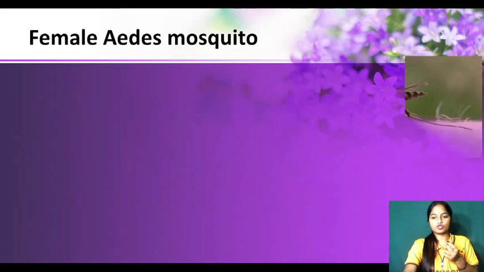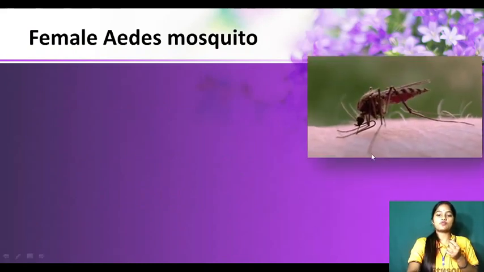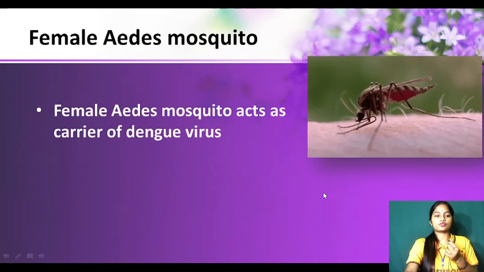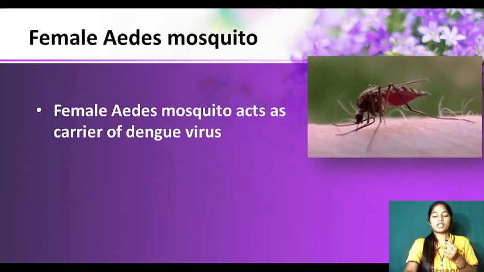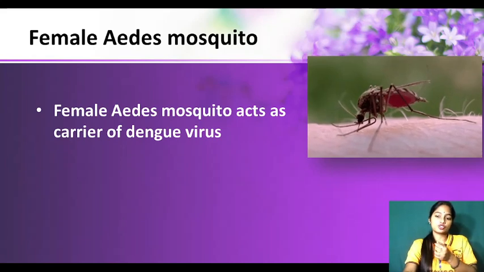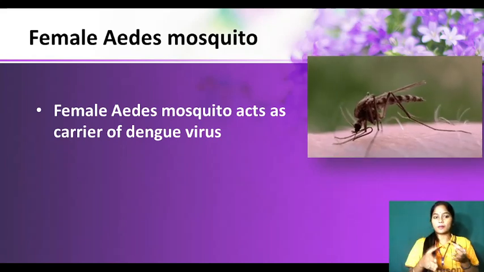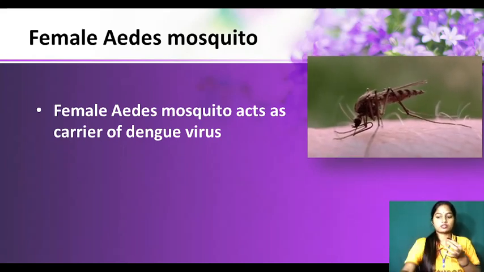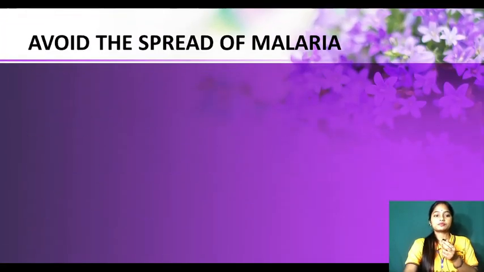Okay. Now next one is the female Aedes mosquito. See, in the same way it will transfer certain viruses and protozoa. So it carries the dengue virus. Dengue is a disease. The dengue virus is carried by this Aedes mosquito. So when this Aedes mosquito bites us, we will have dengue disease. Okay.